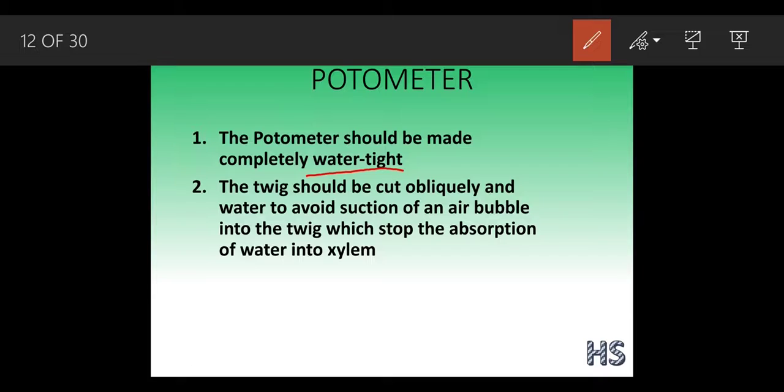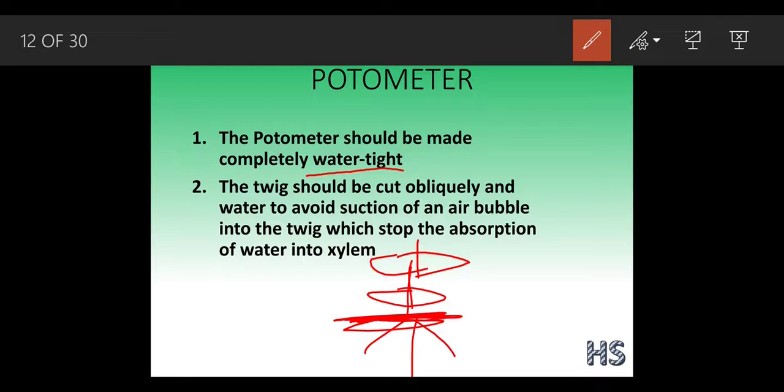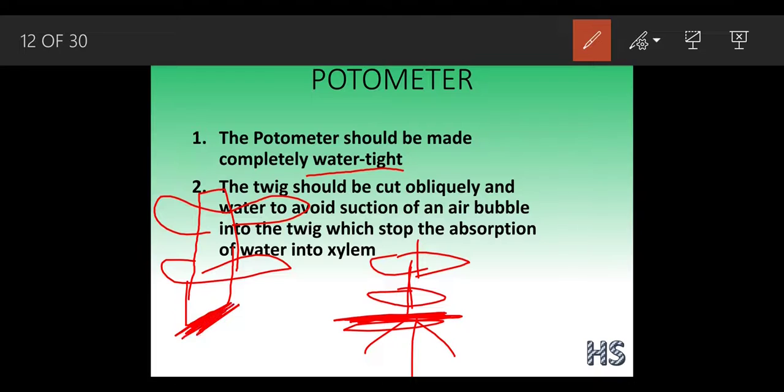The twig should be cut in a horizontal position. How? Suppose this is a root, and here I'm going to draw some leaves. I'm going to cut this part, out here where I'm going to make it dark. So how am I going to cut? I'm going to cut in a horizontal or slanted position like this. I'm going to cut like this, in a horizontal position.